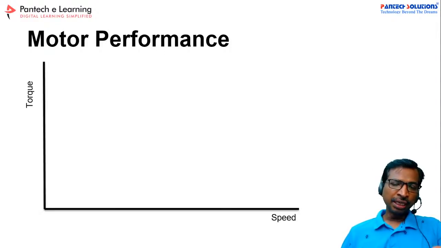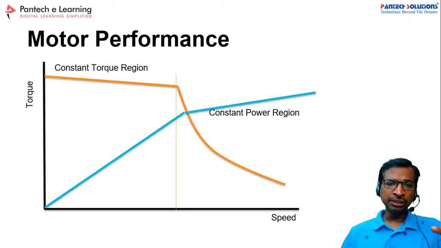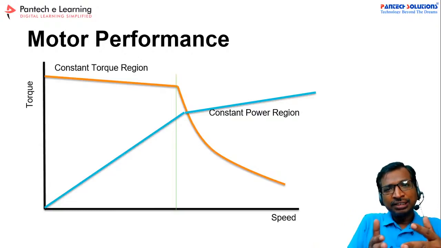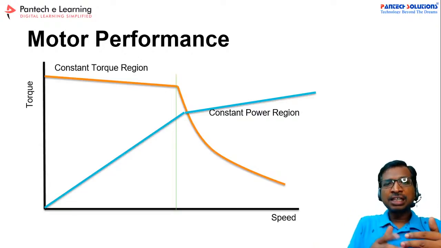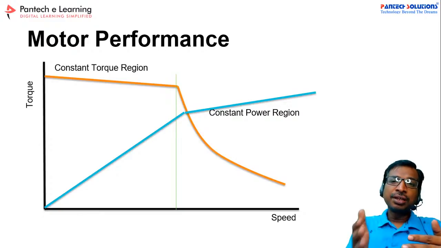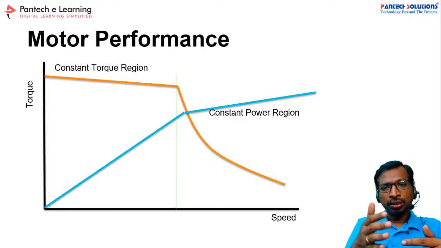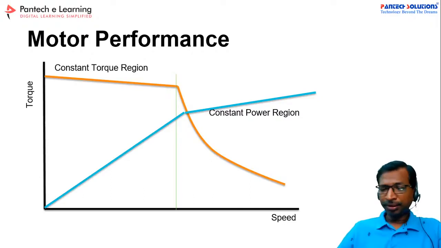Generally, if you take a curve between the torque as well as the speed, there will be two regions. One is called the constant torque region, and another one is called the constant power region. How can we separate these two regions? We have already discussed this in the motor power calculations topic. There is a critical speed. Up to the critical speed, the motor will deliver the maximum torque, and above the critical speed, the torque will reduce, right?